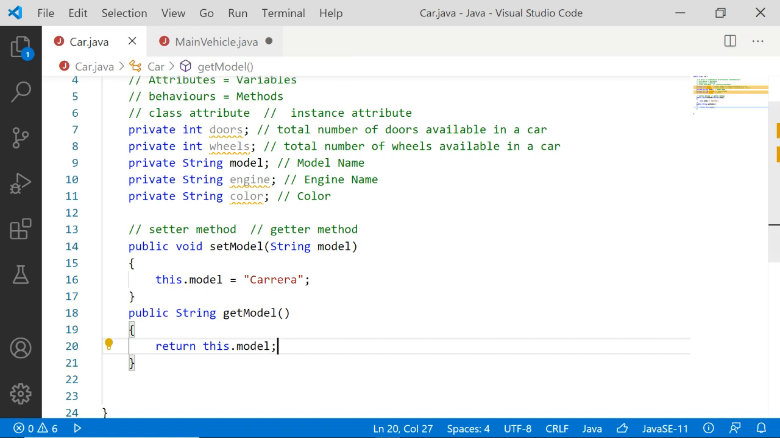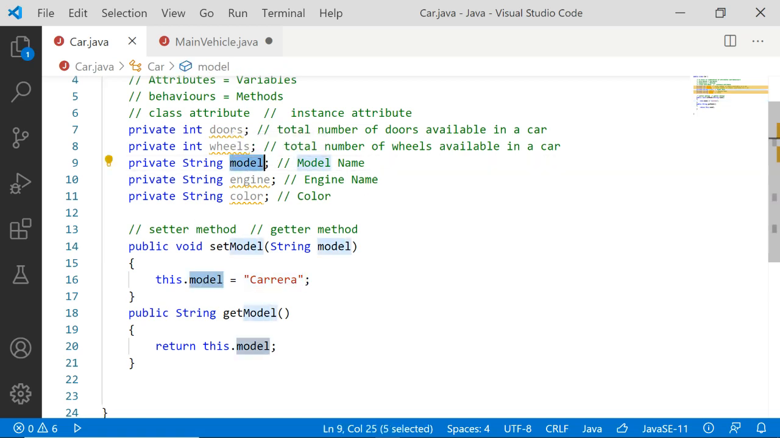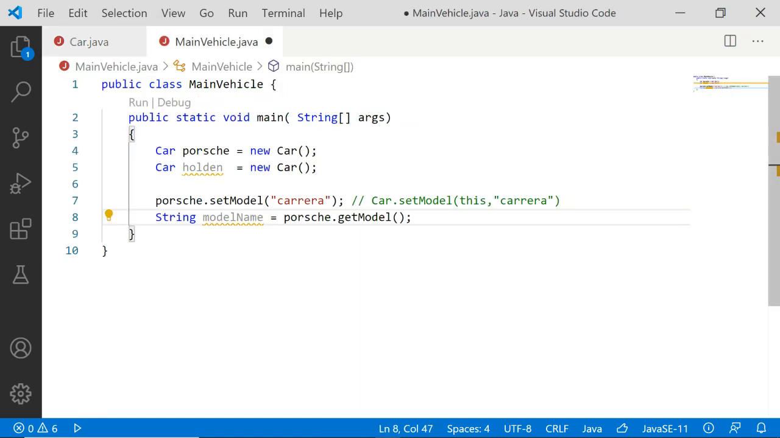We already set it to, see, it's not directly Carrera. We should be passing here the model name, right? We forgot it. Yes. See, this dot model is the attribute here, attribute name model. But here the argument model is different. The argument model is the argument that you're sending here. This Carrera is the argument that you're sending.